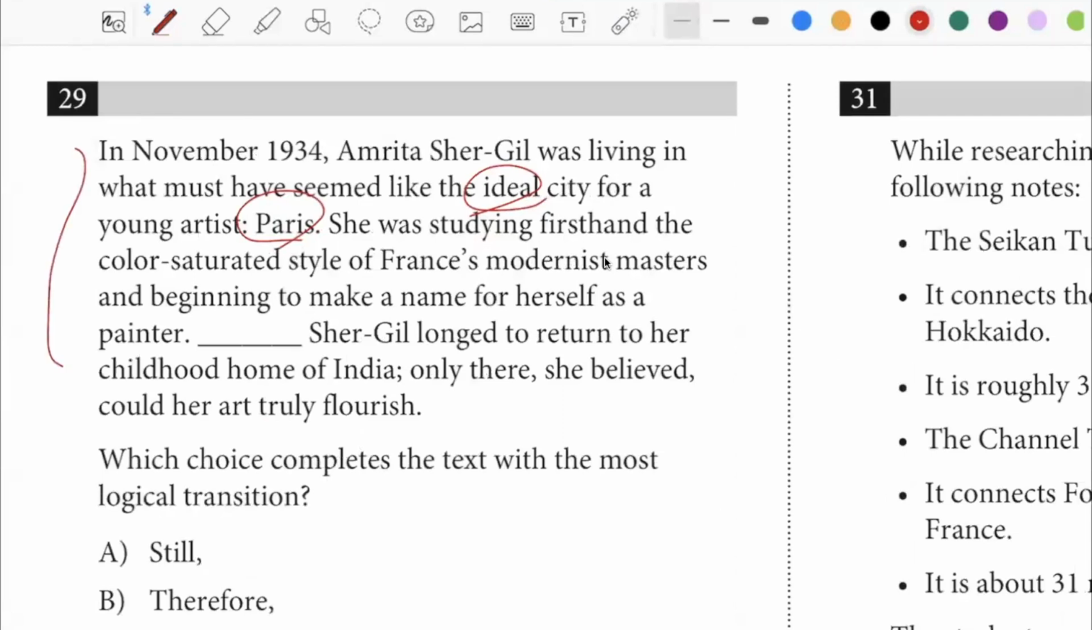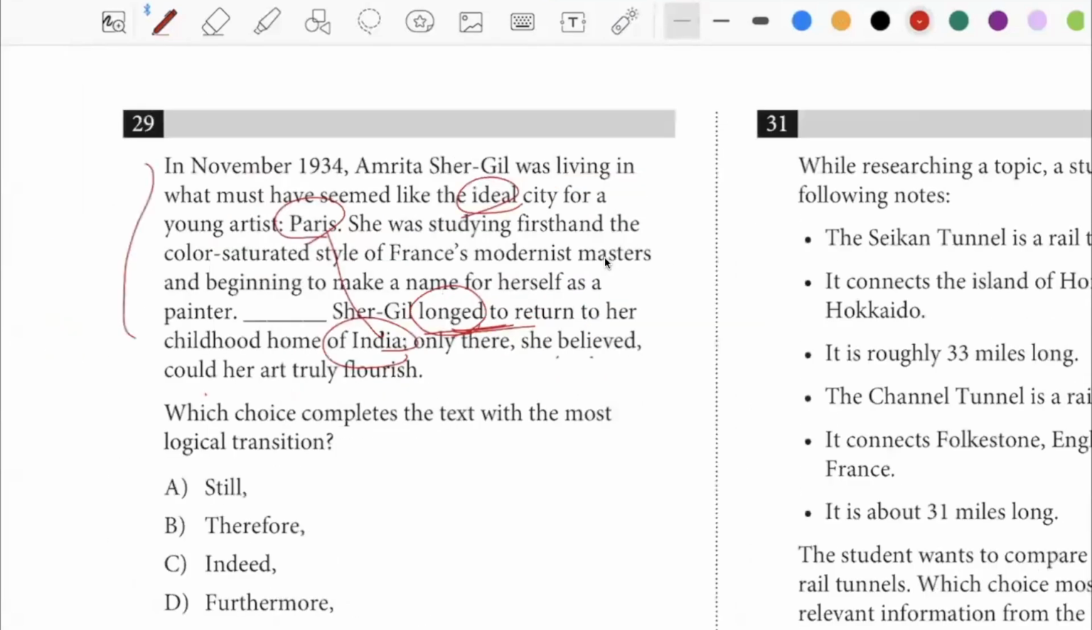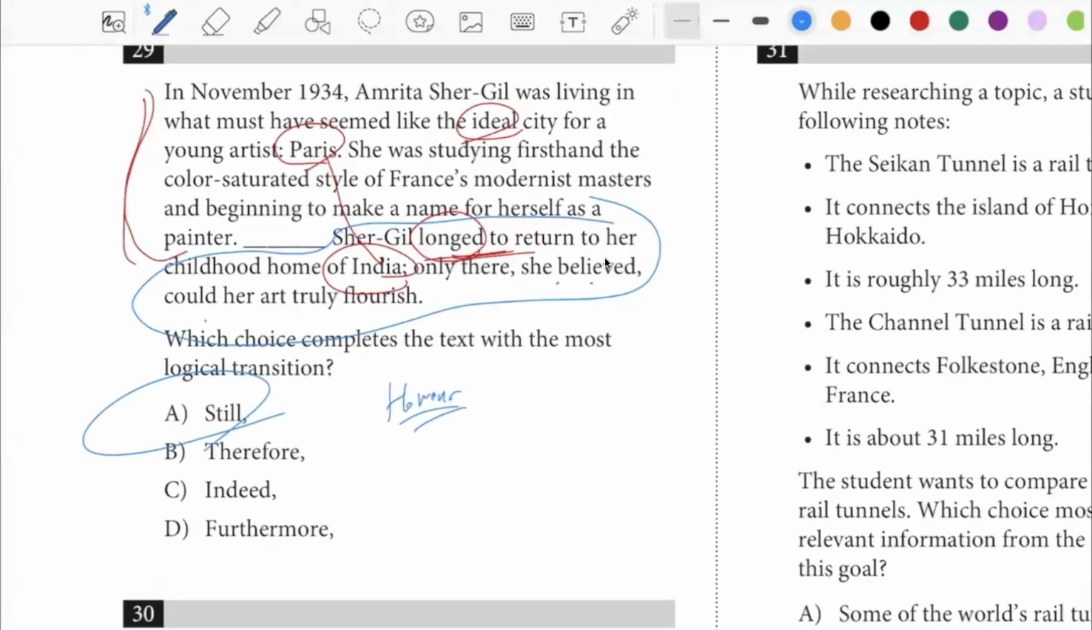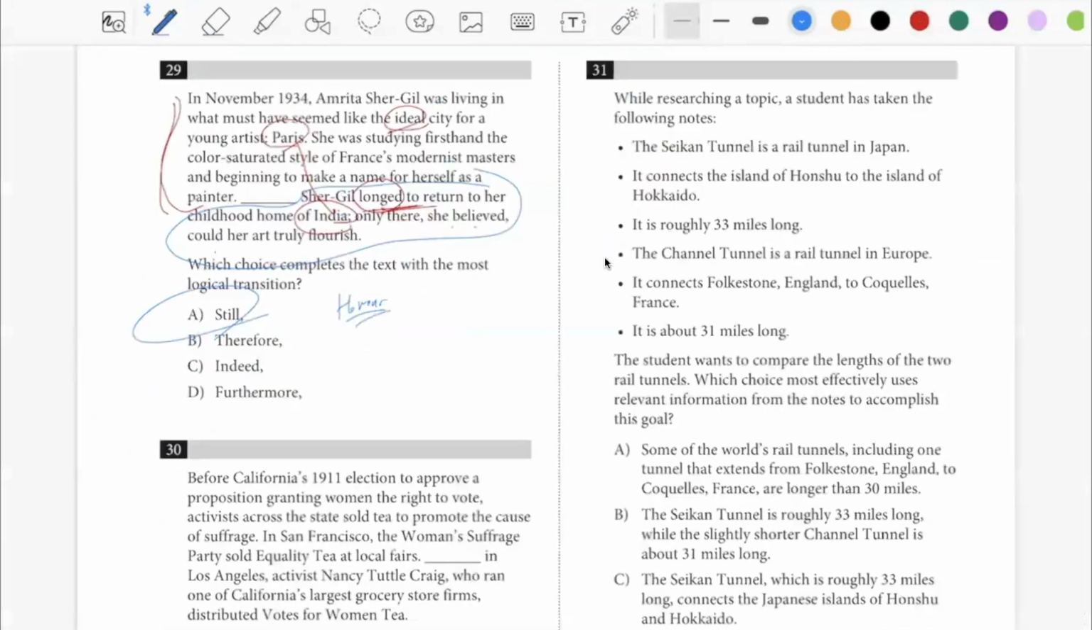But what happened? She still longed to return to her childhood home of India. So these are not the same places. Only there she believed could her art truly flourish. So what do we have here? Something like a sharp left turn in terms of the overall flow of logic. So Paris is all good and fine, but something more important awaits her in India. So we need something along the lines of however, or on the other hand. Still is the best word that encapsulates that meaning.